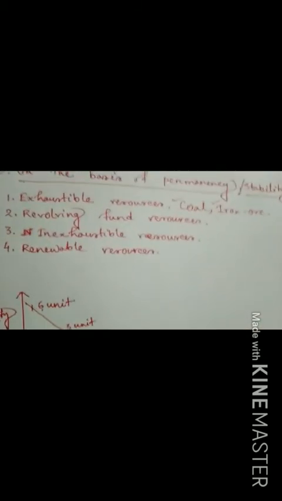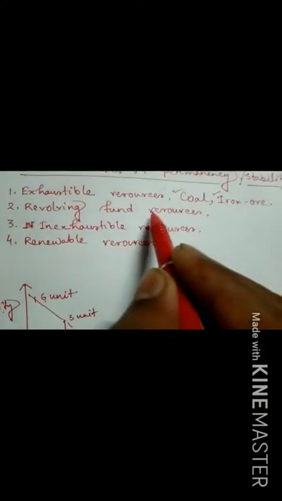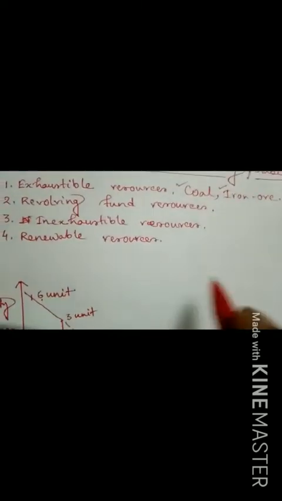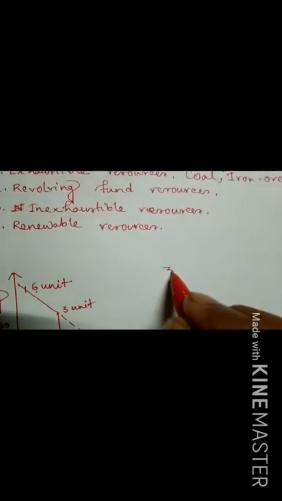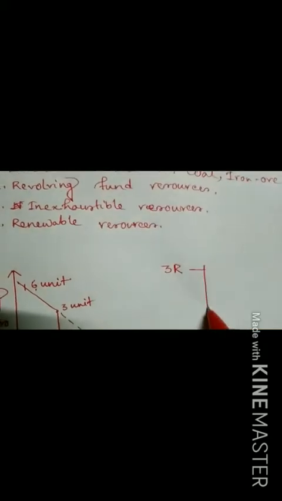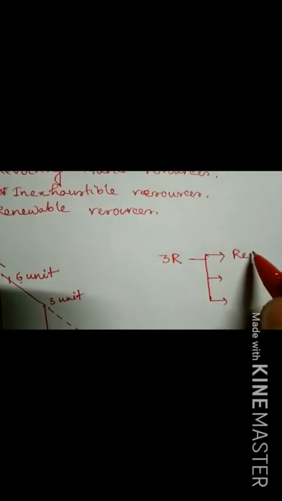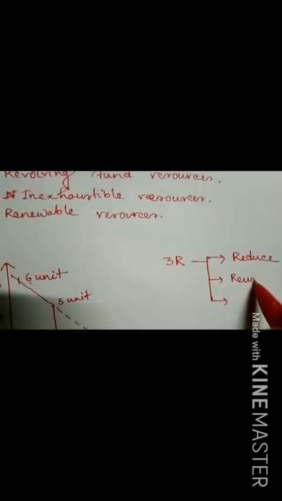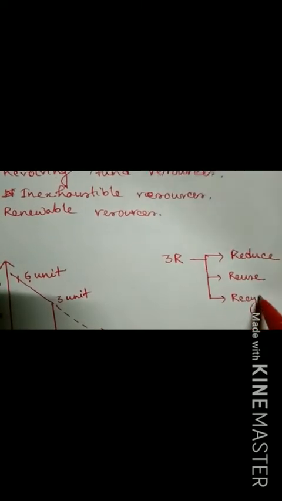Second one, revolving fund resources. Now see the term revolving fund resources. Actually from there we have to learn about the 3R concept. If you go for the 3R concept, one is reduce, reuse and recycle.